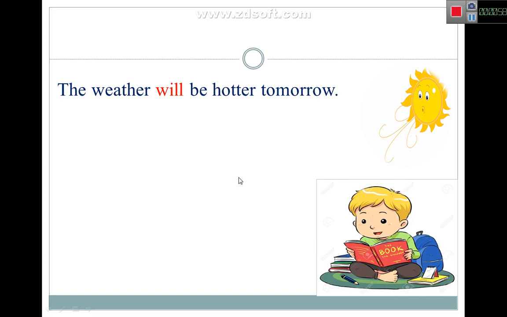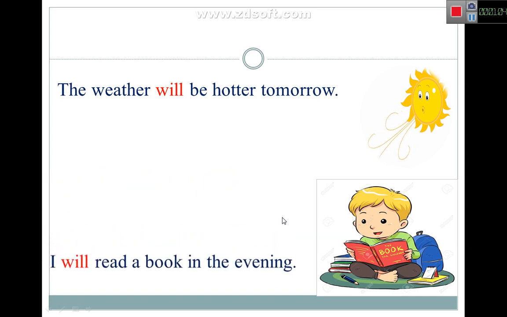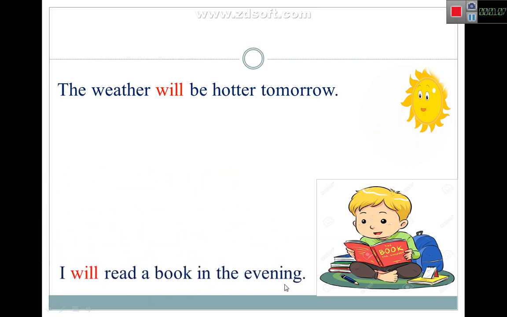Can you just make a sentence, please, grade 7? What will be? Let's see. I will read a book in the evening. So look at, I say I will read a book in the evening. It means not now. So it means it's in the future, in the evening.